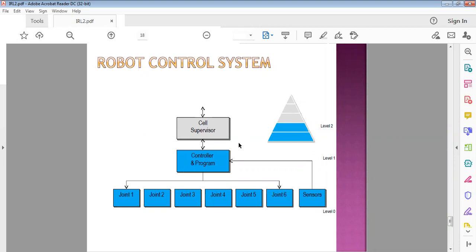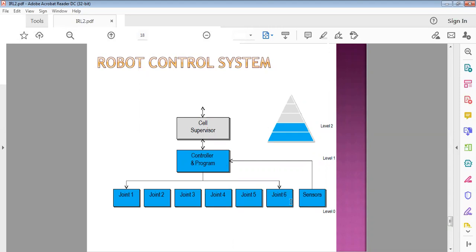In this figure you see the controller, into which the program is fed. According to that program, it controls the different joints in the industrial robot. There are joints 1, 2, 3, 4, 5, 6. In a 6 degree of freedom robot, there are 6 joints, and those 6 joints are controlled by this controller.